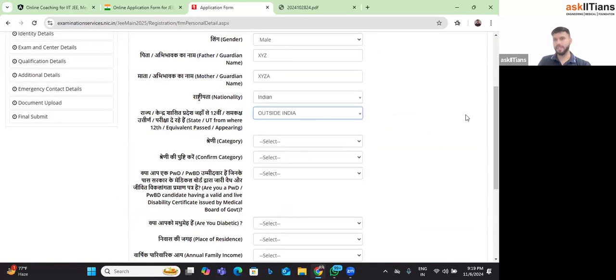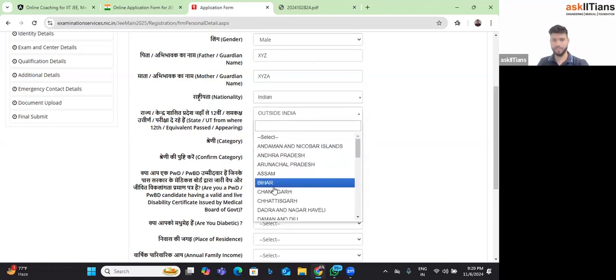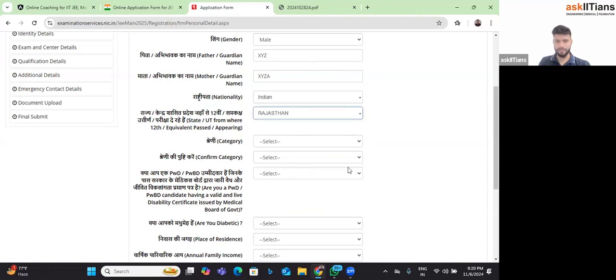So I hope everybody is aware that if you want to be eligible for the DASA quota, your 12th grade should be done outside India. Okay. So you have to fill in outside India in case you are doing your grade 12 from outside India. If you are an Indian student, then obviously you can select your state wherever you are studying right now, and then you can put the details accordingly.